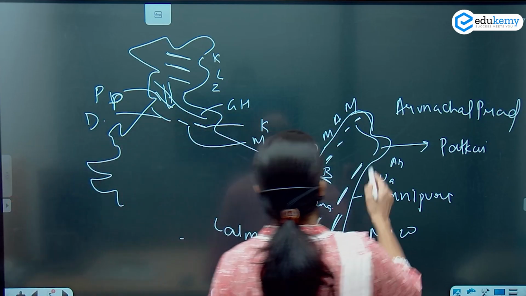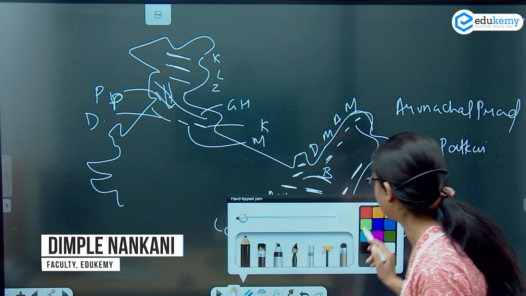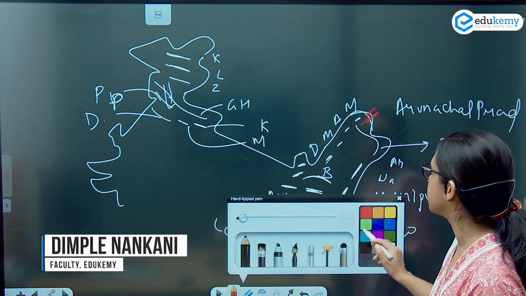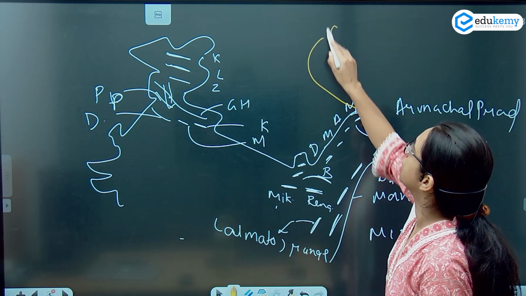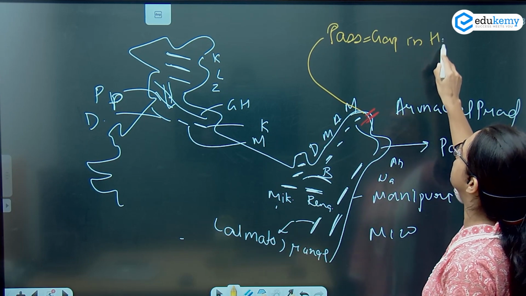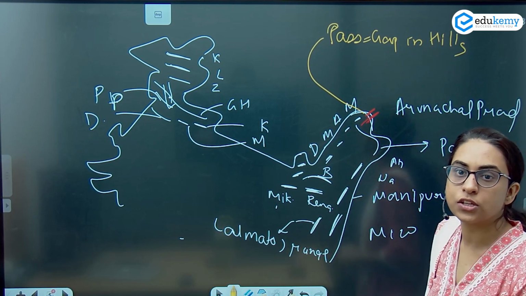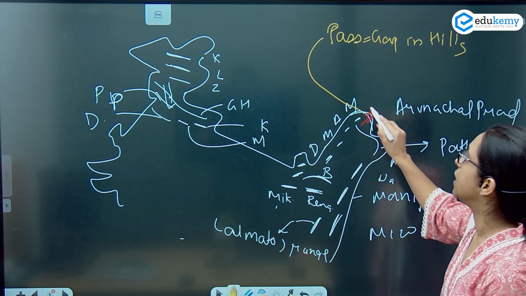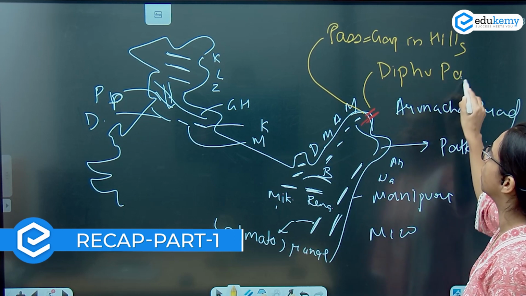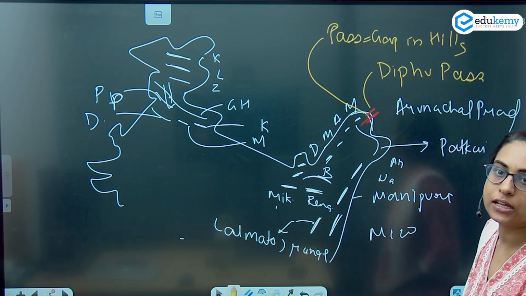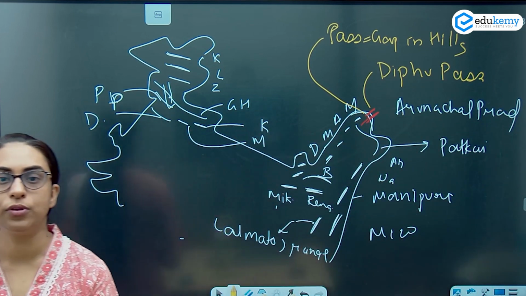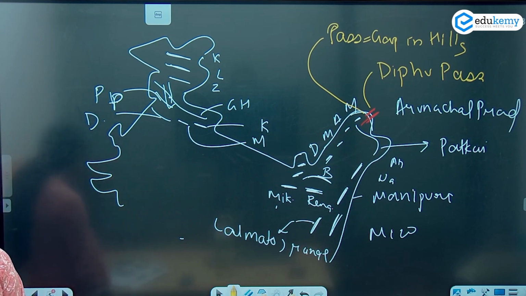Here you have an important pass. What is a pass? A pass is a gap, a gap in the hills. Here in Arunachal Pradesh, you have a very important pass, that is Difu Pass. It is between India and China.